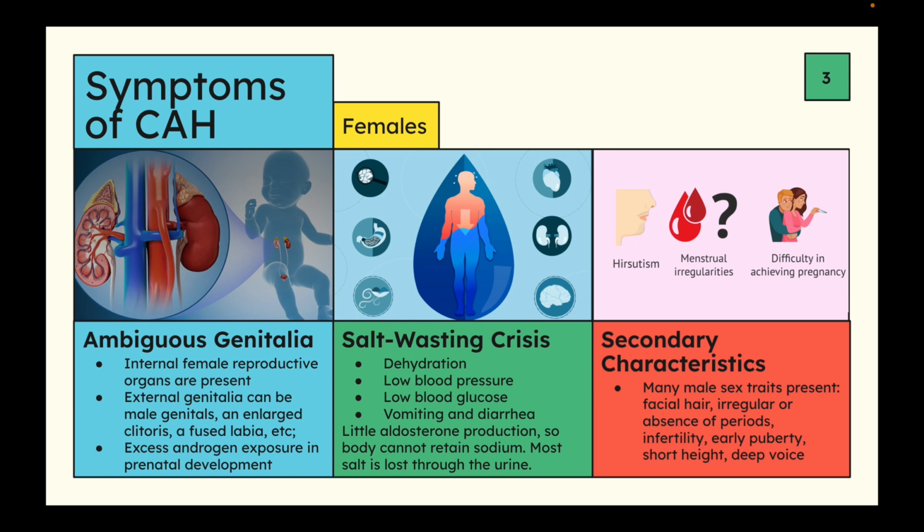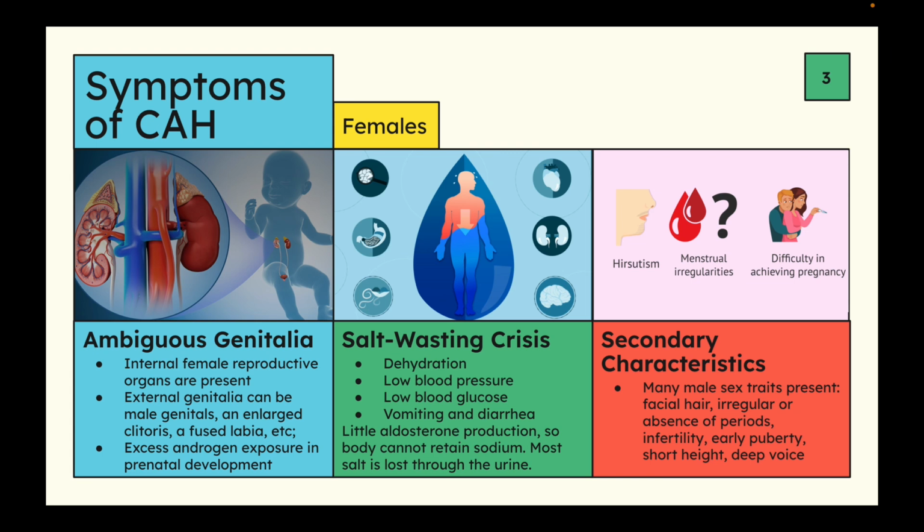And this happens due to excess androgen exposure during prenatal development. If you don't know, androgen is a male sex hormone. So when this is introduced to the female body in excess, this is what causes the ambiguous male genitalia, which is mainly on the external side.